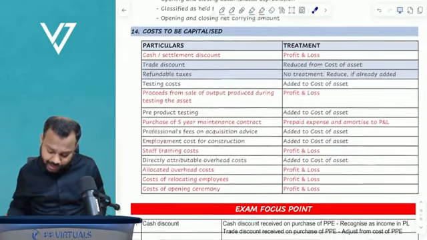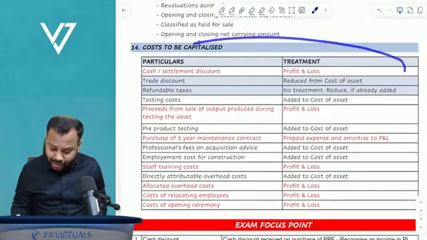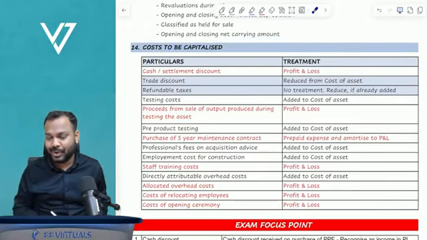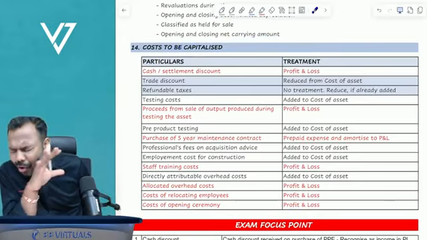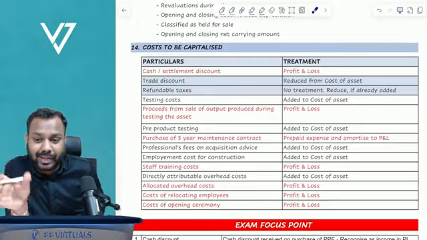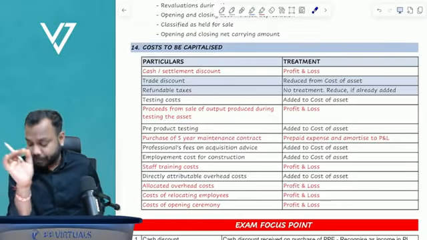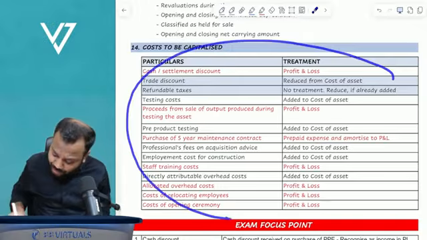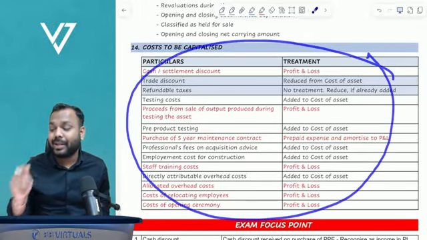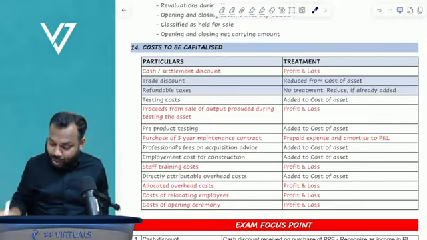Now what I have done here is I have given you a list of the assets. I analyzed all the questions that have been asked in the exam, whether as part of anything. These were the common points where the examiner tests your knowledge. So I have made a summary.